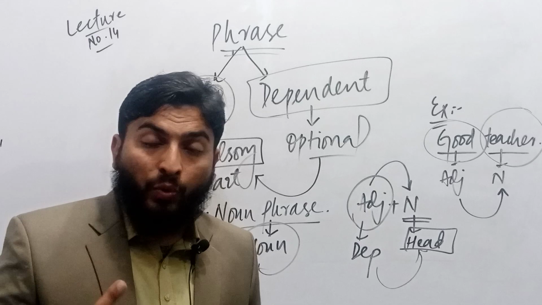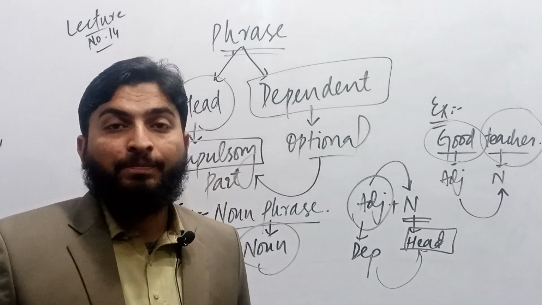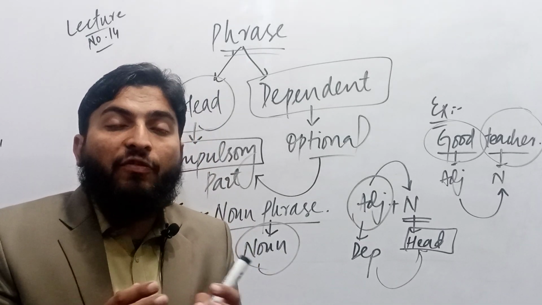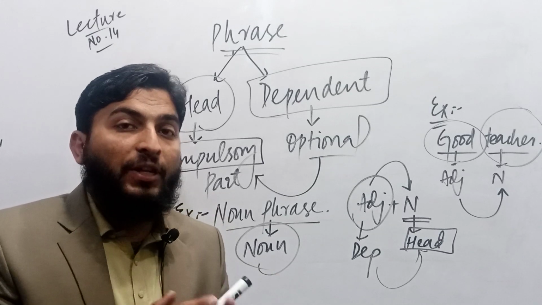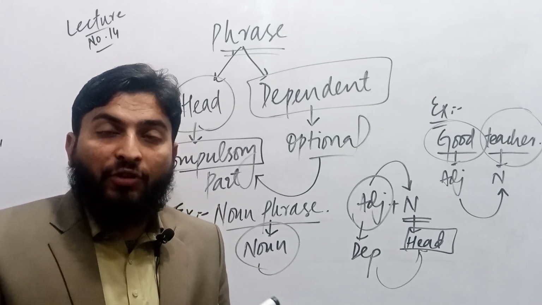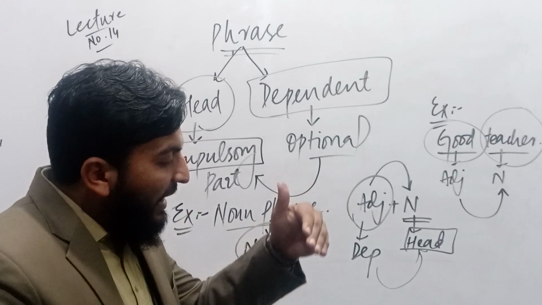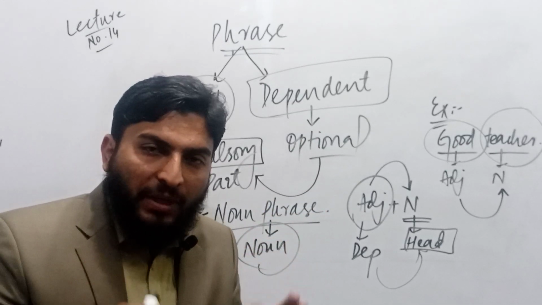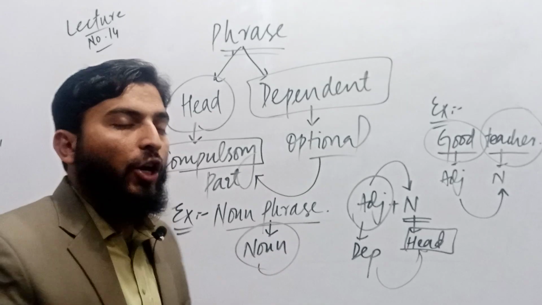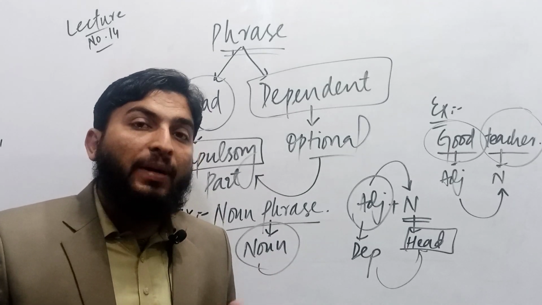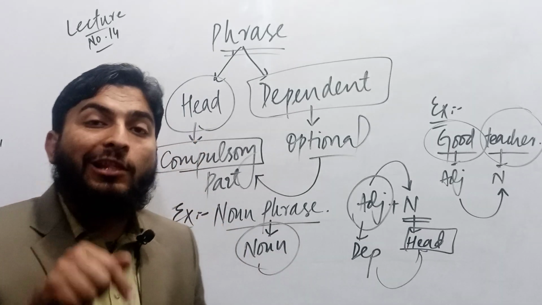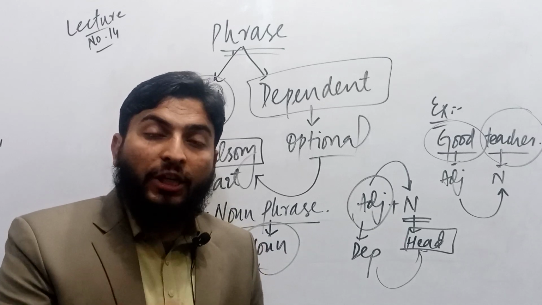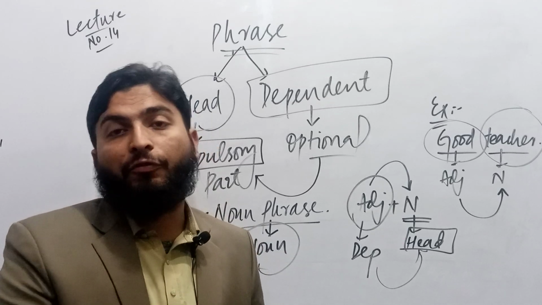So phrase is a word or more than a word that does not form any formal structure like subject plus verb, etc. So there are two parts in a phrase. One is called the compulsory part, while the second one is called the optional part. The compulsory part is that part which is needed, which is compulsory, which is the head of the phrase.